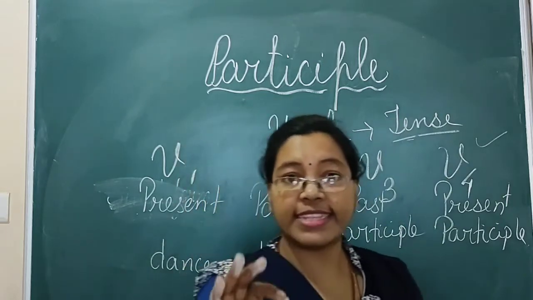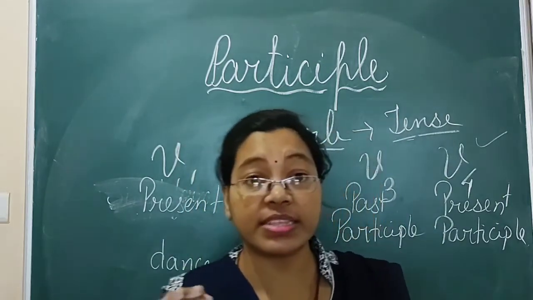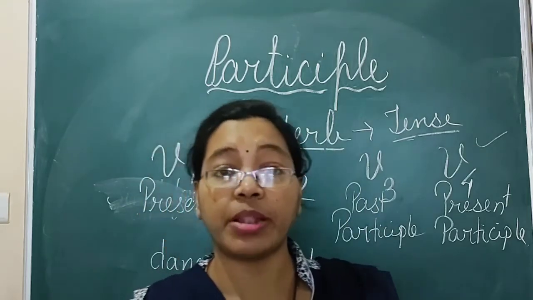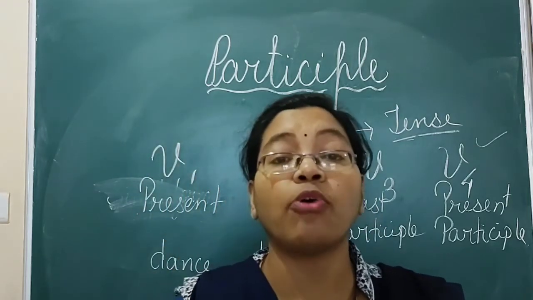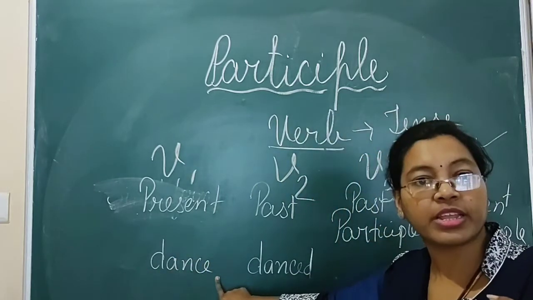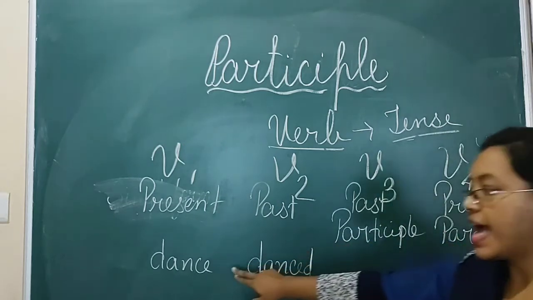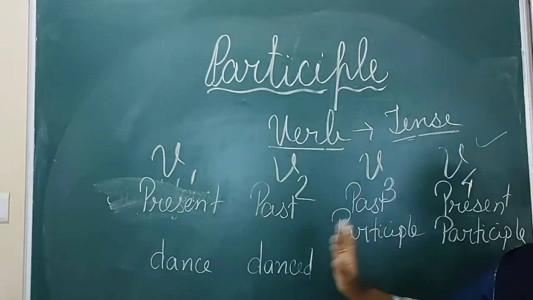So here one thing you all keep in mind: present participle means the ing form of the verb. Whatever the verb will be there in the present, you will put ing. Dance, dancing. Sing, singing.